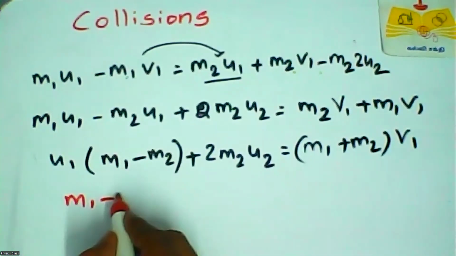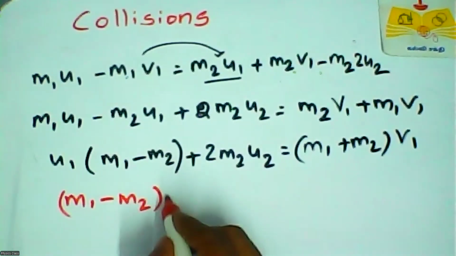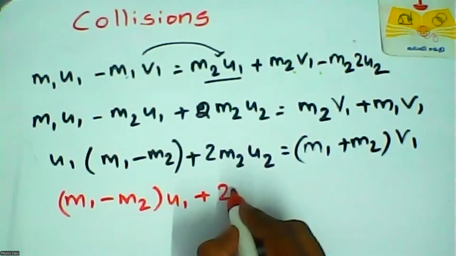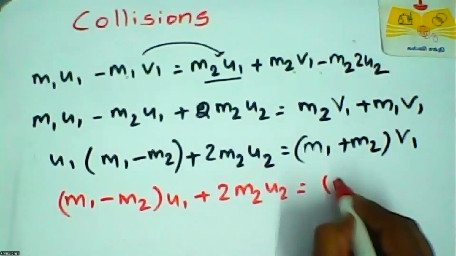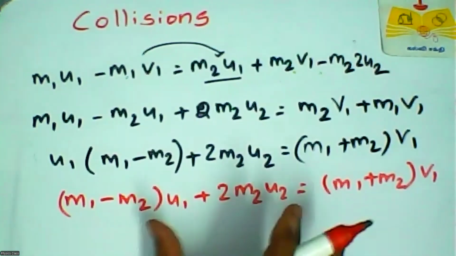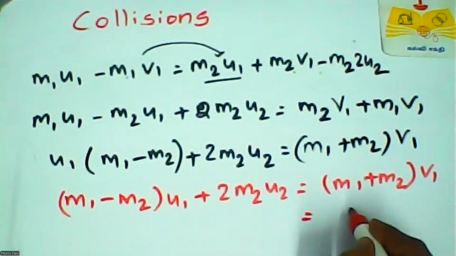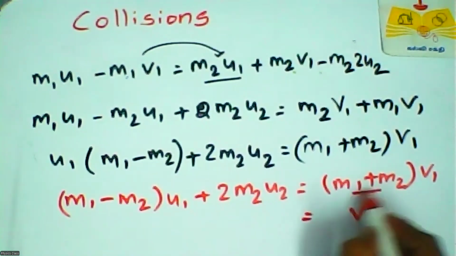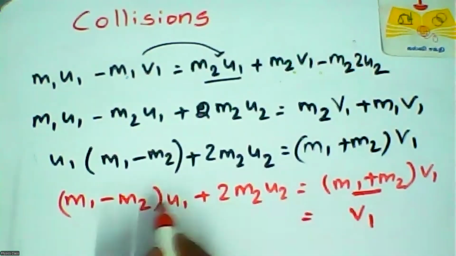m1 minus m2 into u1 plus 2 into m2 u2 equal to m1 plus m2 into v1. This is another simplified form. To find v1, this quantity m1 plus m2 goes here, that is divide here.